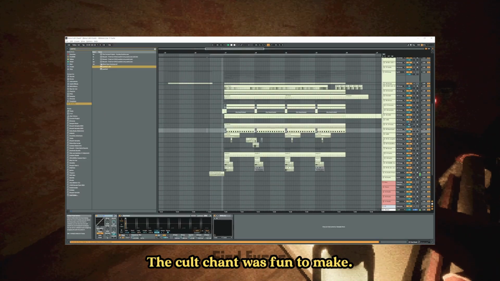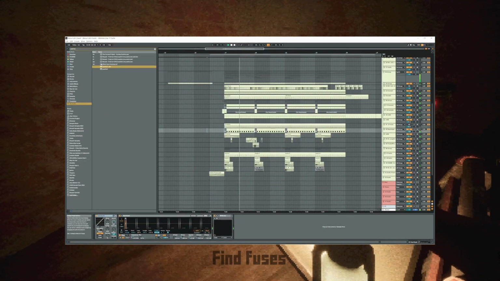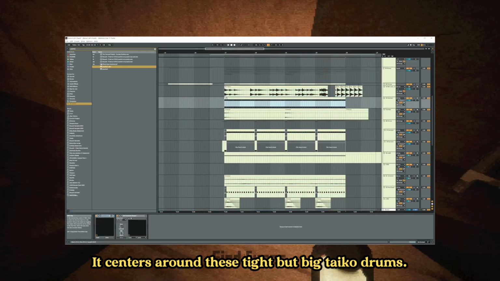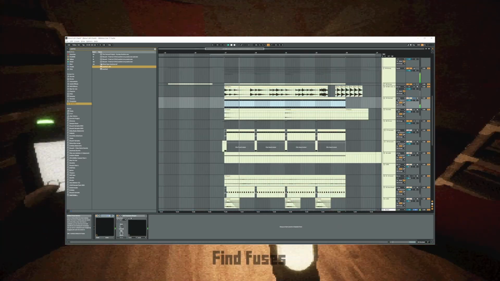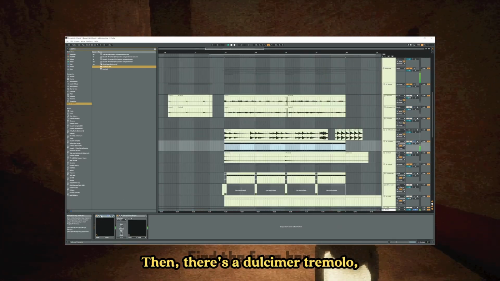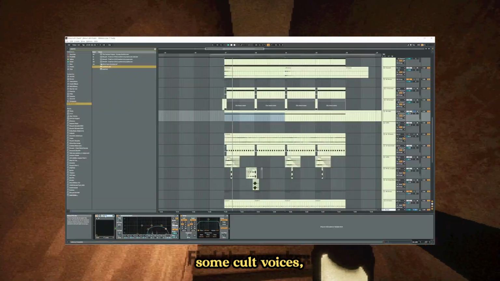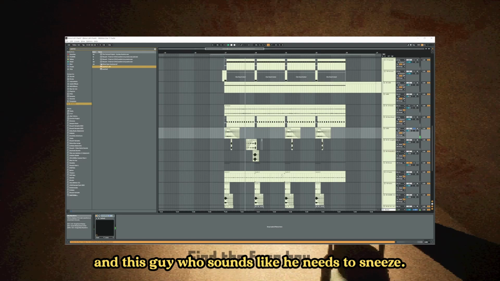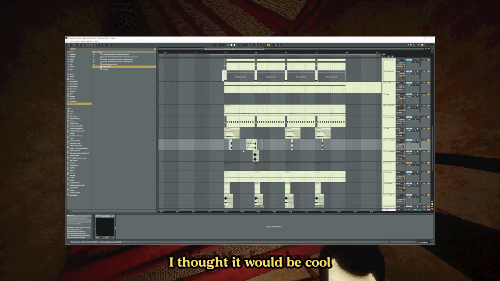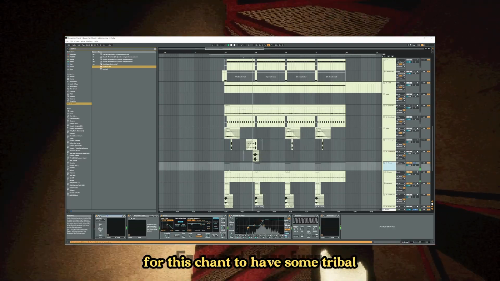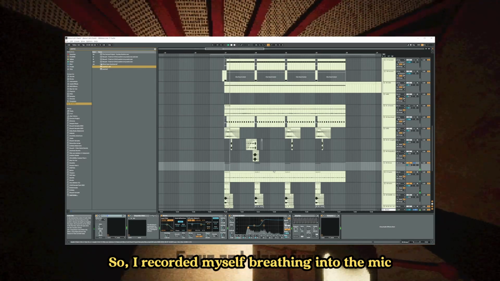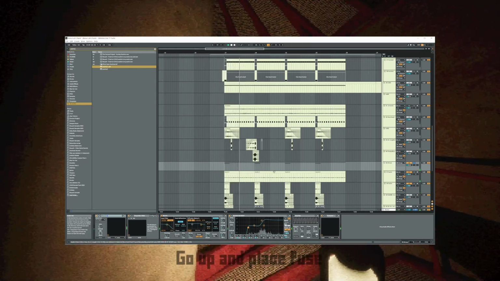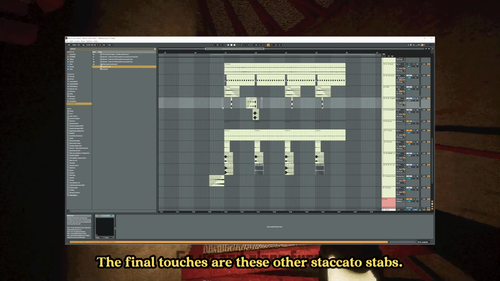The cult chant was fun to make. It centers around these tight but big taiko drums. Then there's a dulcimer tremolo, some cult voices, strings sliding down, and this guy who sounds like he needs to sneeze. I thought it would be cool for this chant to have some tribal inhales and exhales, so I recorded myself breathing into the mic and processed it. The final touches are these other staccato stabs.